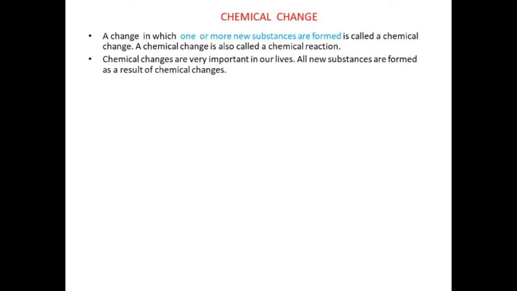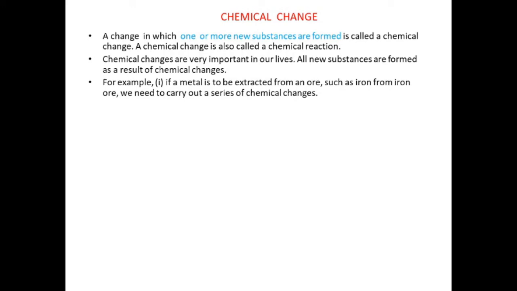Chemical changes are very important in our lives because we are getting a new substance. Whenever you get a new substance by reacting two or more substances together, that substance will have many uses in our day-to-day life. So we can say all new substances are formed as a result of chemical changes. Whenever there is formation of new substances, a chemical reaction must have taken place.